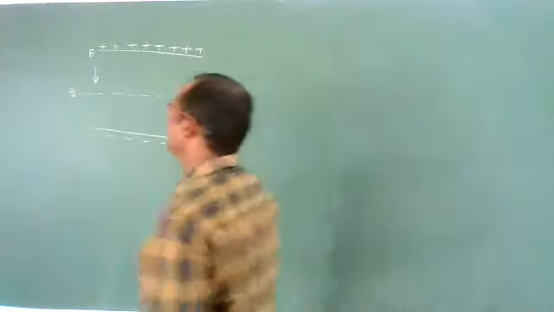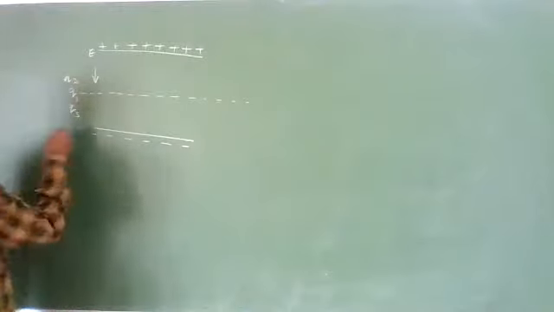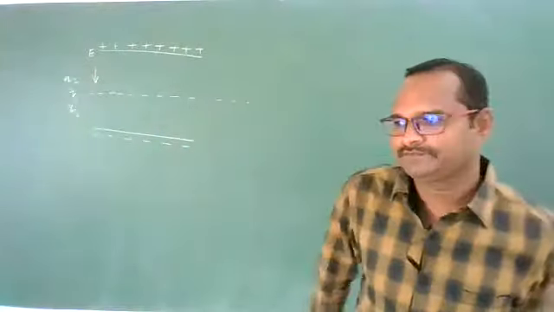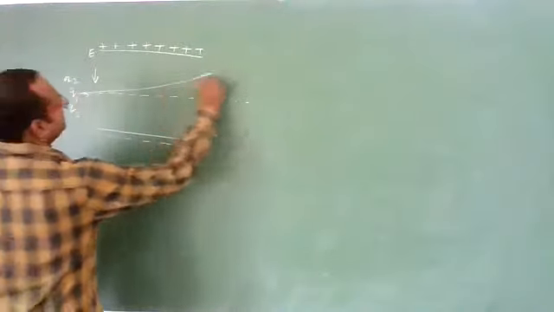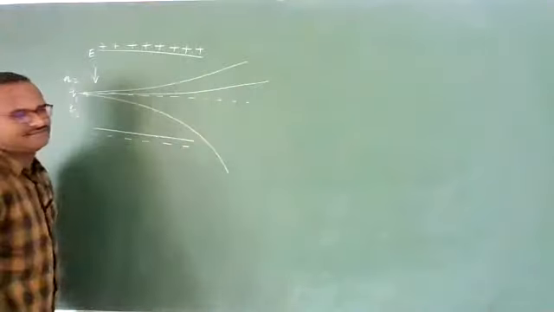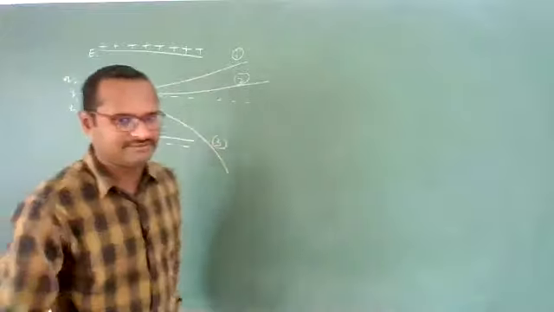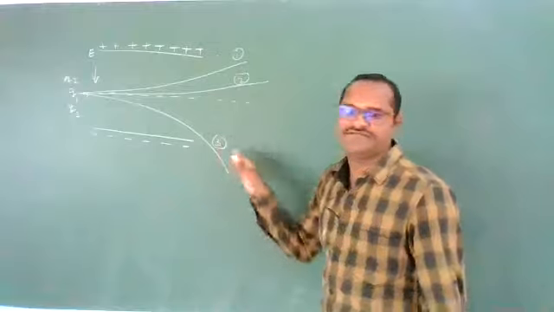Now my question is, three charges q1, q2 and q3 are sent through this dotted line with the same horizontal velocity. They were sent in this direction with the same velocity, and they were deflected like this. One is deflected like this, another one is deflected like this, and the third one is deflected like this. This is the first charge, second charge, and third charge. Their projecting velocity is the same, but their deflections are different.